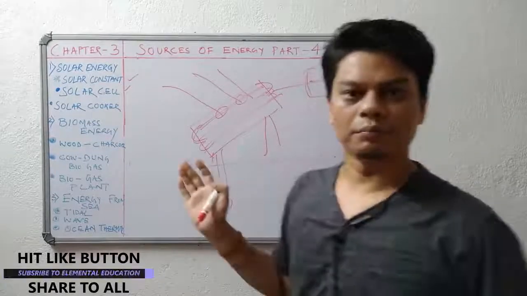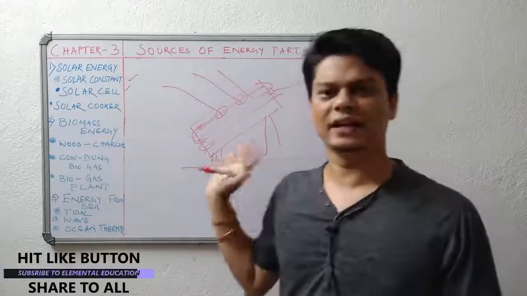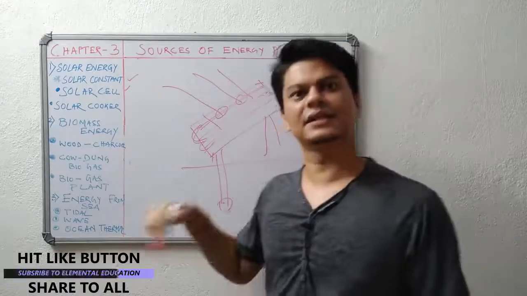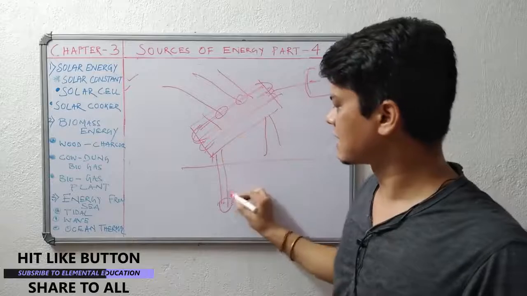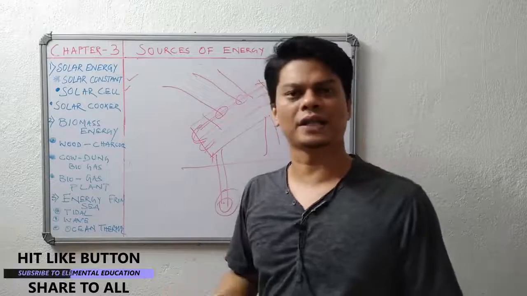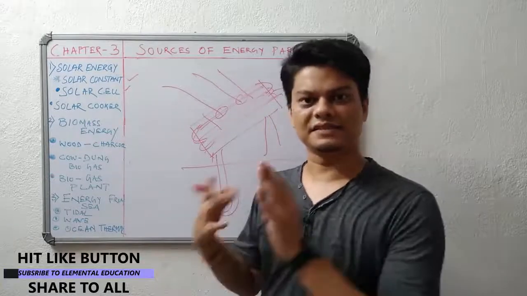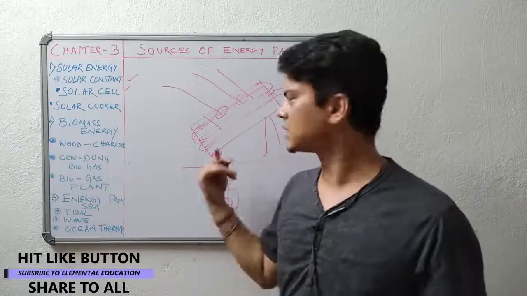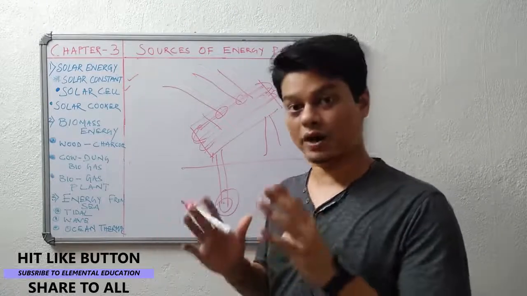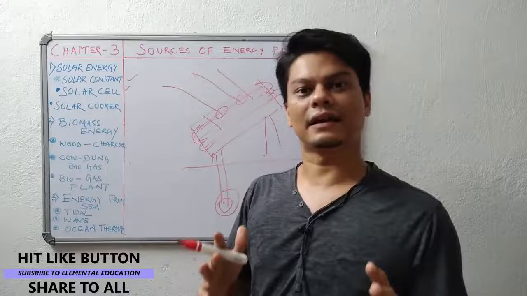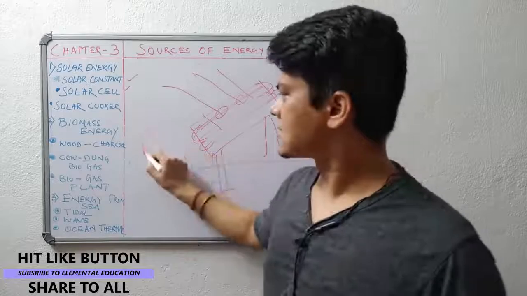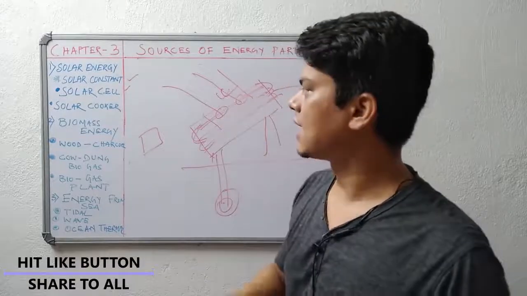So these are quite common because this is quite easy and it doesn't depend on anything. Suppose it is kept under the sun for 5-6 hours, then it gets heated. The whole tank of water gets heated and we can use it. It's not an urgency. But when you are using a solar cooker, we cannot make chapatis, we cannot fry something. So we will not get instant energy in a solar cooker compared to this. So the solar cooker is not quite convenient and not useful, in the sense we cannot use it at night time. We cannot use it in rainy places. So solar cells and these water heaters are quite popular.